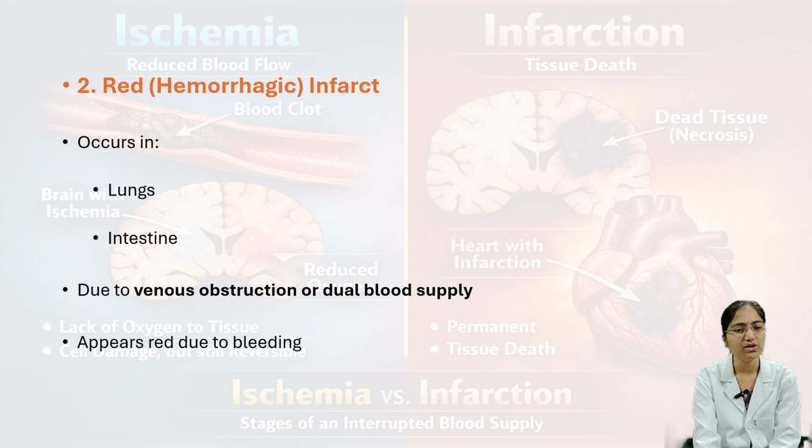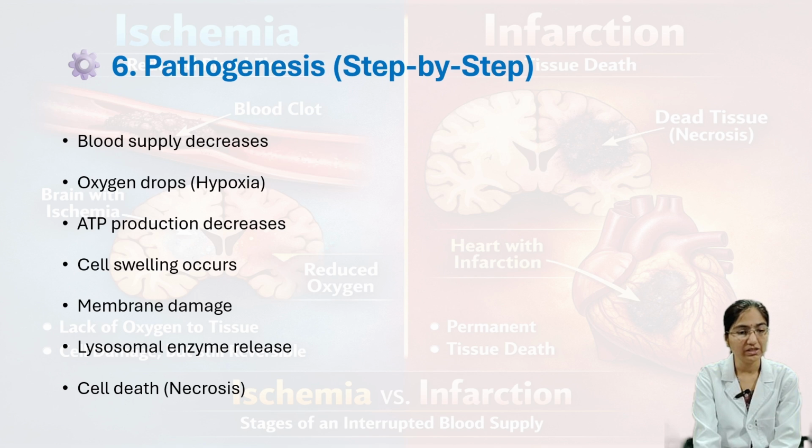And then second one is red infarct, that is hemorrhagic one. It occurs in lungs and intestine, that is due to venous obstruction or dual blood supply, and it also appears red due to bleeding because it is hemorrhagic one.